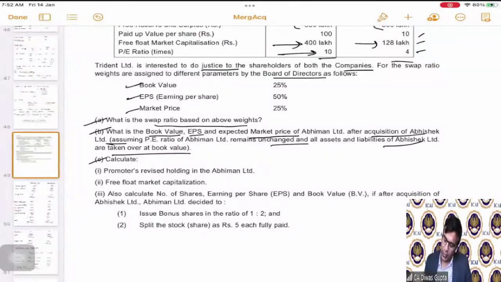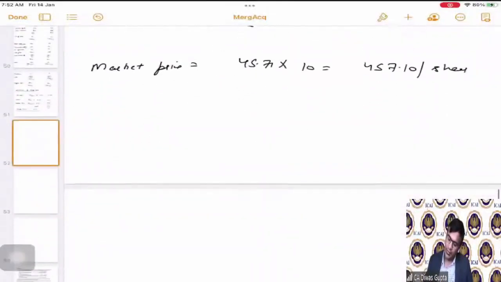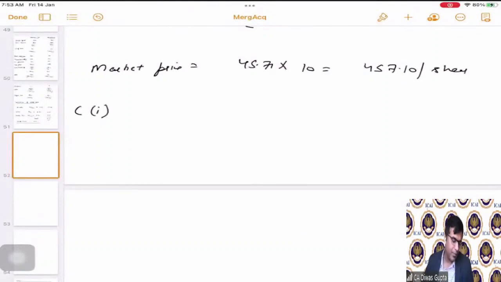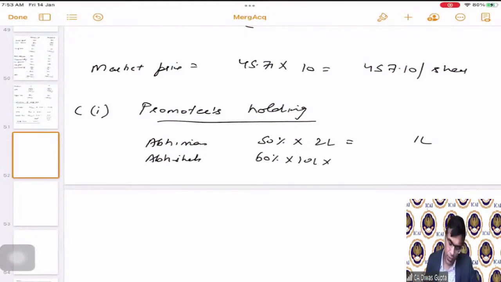Now the third part, it is saying calculate the promoter's revised holding in Abhiman Limited. Now the C part 1, sub part 1 says the promoter's holding in the new company. The existing company, Abhiman, it was 50% on 2 lakh number of shares. So this will become 1 lakh. And Abhishek Limited, it was 60% on 10 lakh shares with a swap ratio of 0.15. Correct?